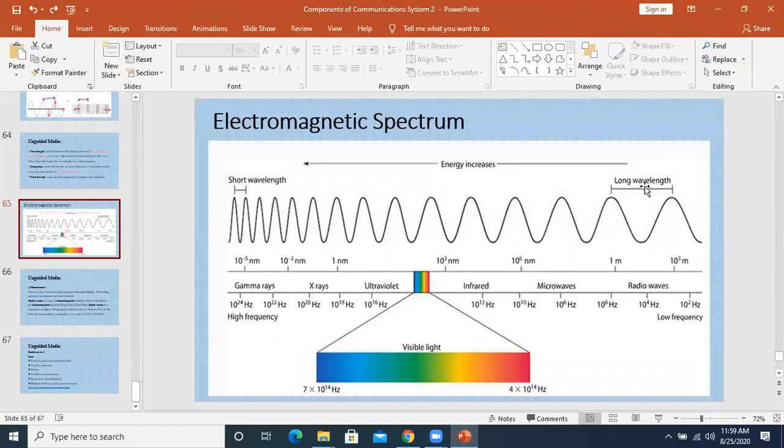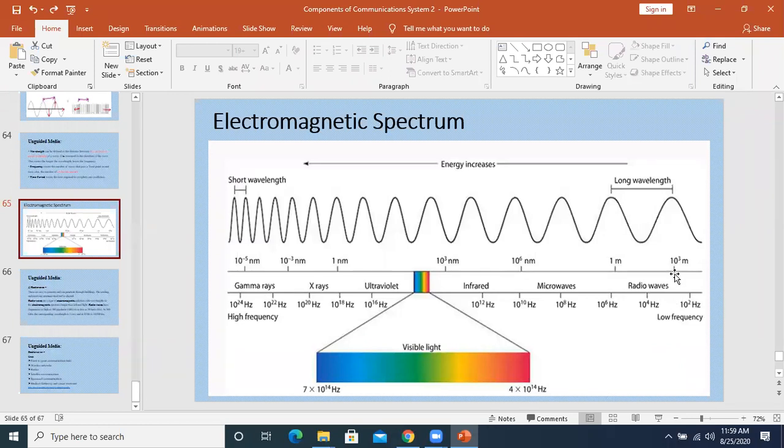But keep in mind that the energy is higher with the infrared and lower with the radio wave. Why? Because energy is dependent on frequency, and since the long wavelength is there with the radio wave, its frequency is low, hence the energy that it is carrying is low.